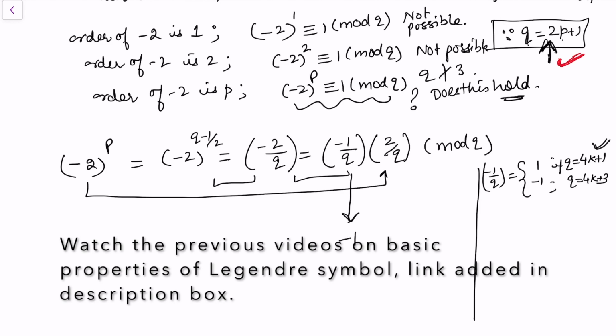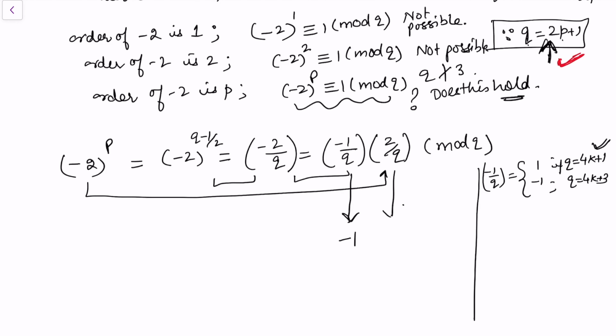So this value is minus 1. And this other value, 2 by q, takes the value 1 if q is of the form 8k plus or minus 1, and 8k plus or minus 3 will give me the value minus 1.